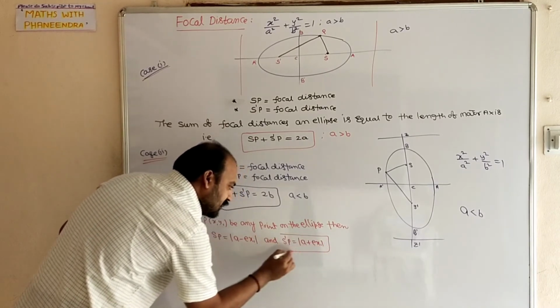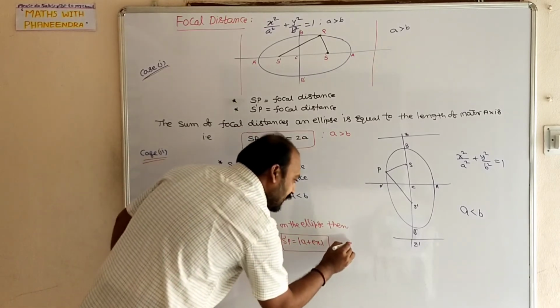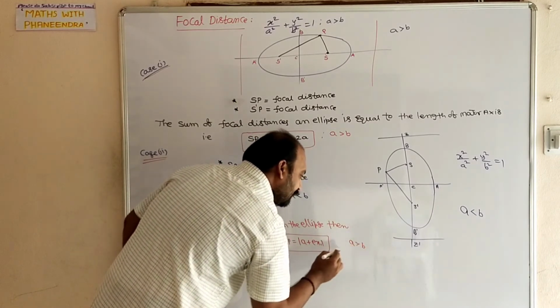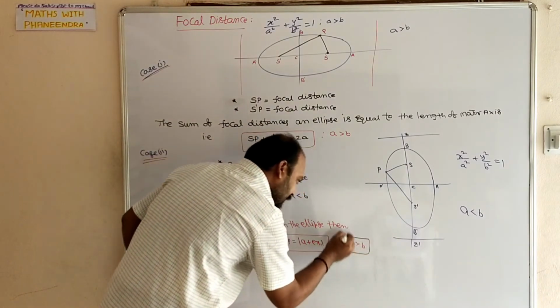Keep in mind these two important points. This is when A is greater than B.